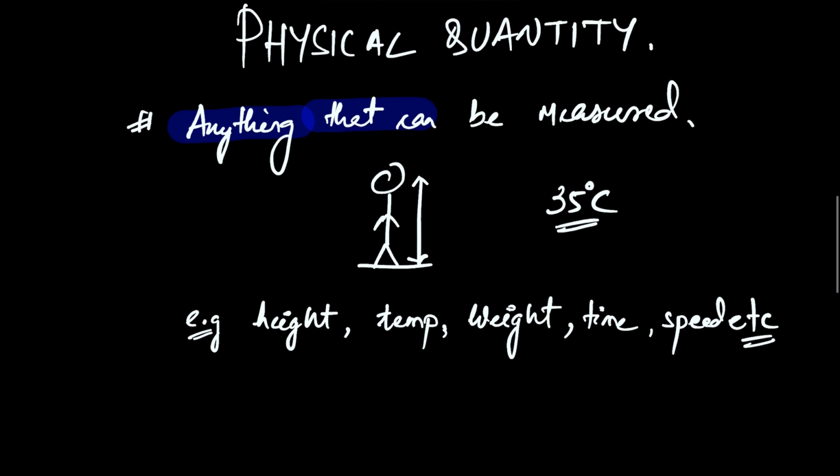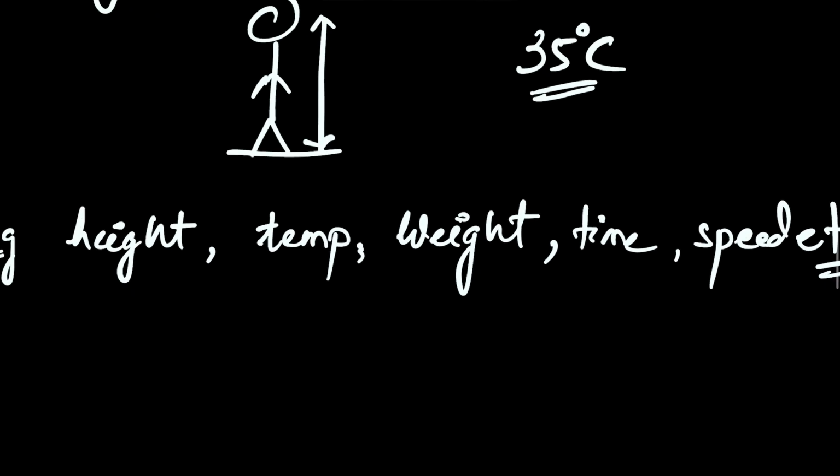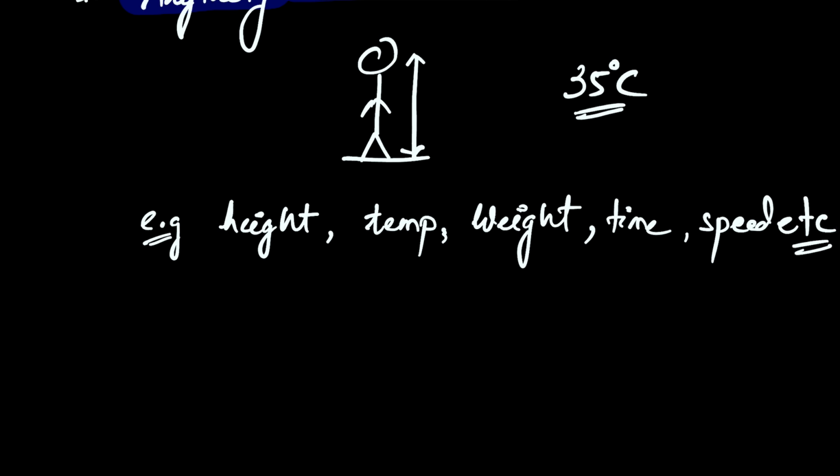So anyway, what are physical quantities? Anything that can be measured. Now the problem lies with students not being able to understand these physical quantities properly. If I ask you what is mass, and what is the difference between mass and weight?